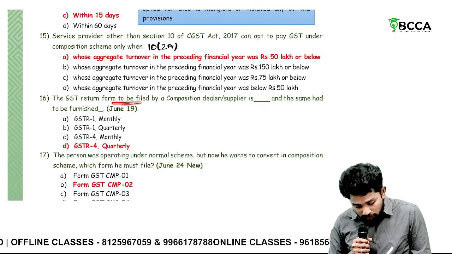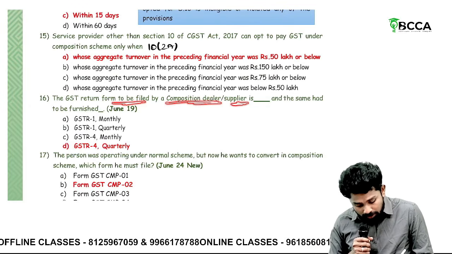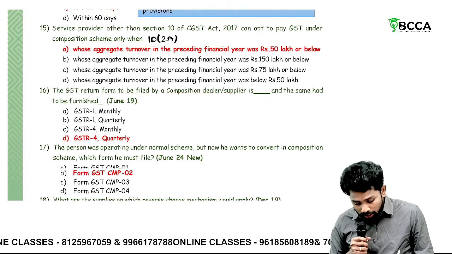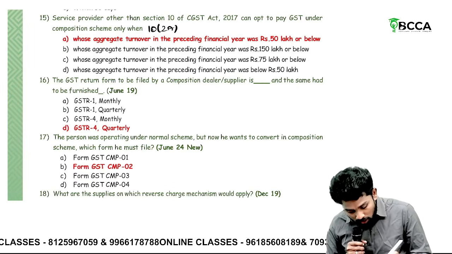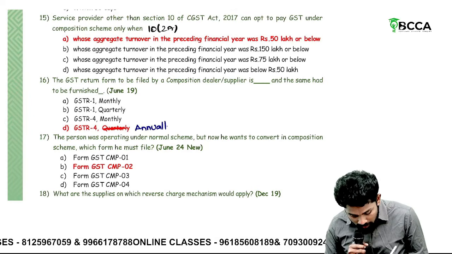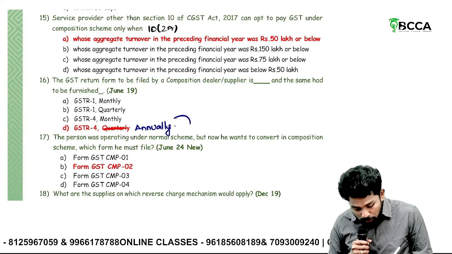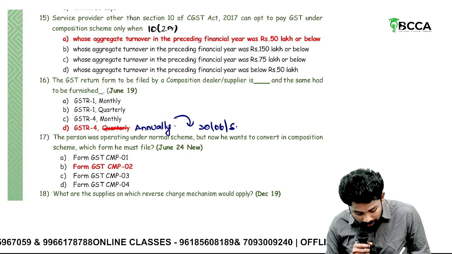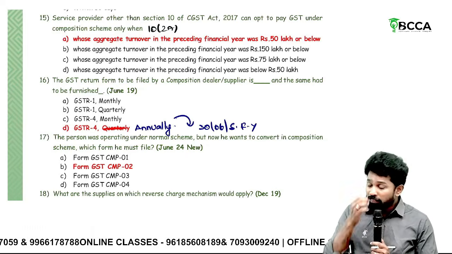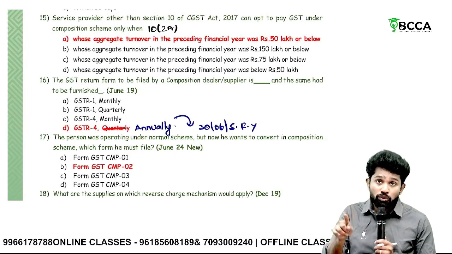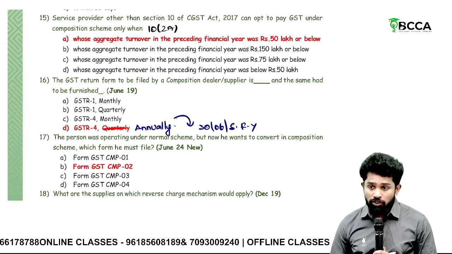The GST return form to be filed by a composition dealer is, sir, which return will a composition scheme person file? GSTR 4. Sir, that is also not quarterly, no? Sir, this needs to be corrected. It's not quarterly anymore. It is annually. And the due date also has an amendment. So that's why I'm writing 30th June of succeeding financial year. Previously it used to be 30th April. So please remember this amendment also. GSTR 4 has to be filed annually.